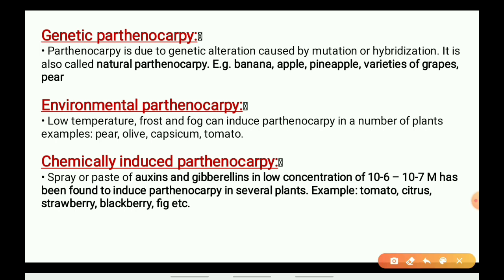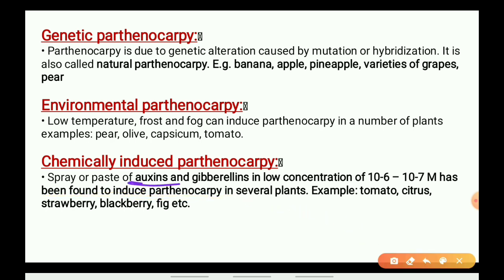Now, chemically induced parthenocarpy, very very important. Nowadays it is happening very commonly. A spray or paste of auxin and gibberellin in low concentration, that is 10⁻⁶ or 10⁻⁷ moles, has been found to induce parthenocarpy in some plants.